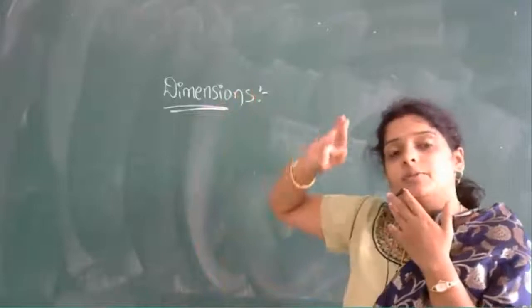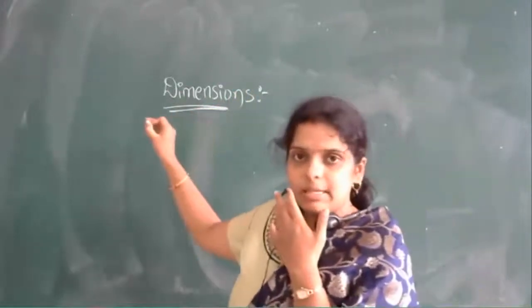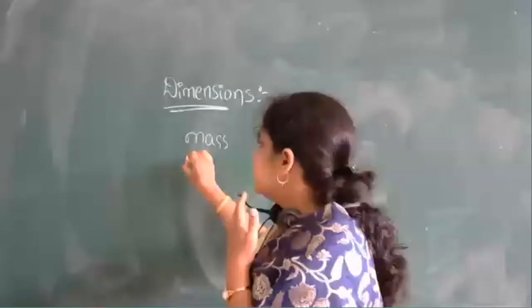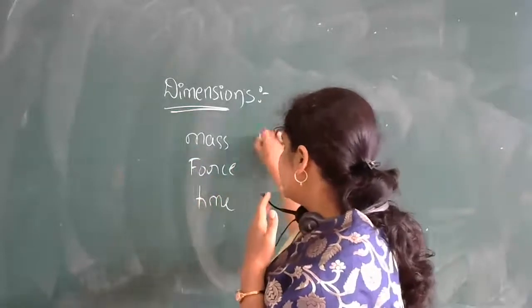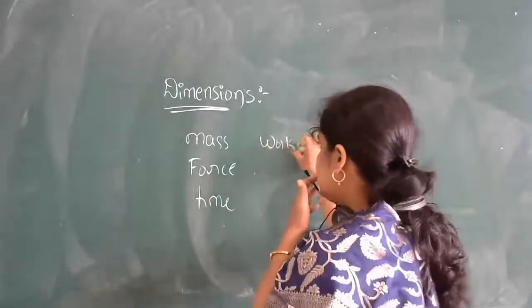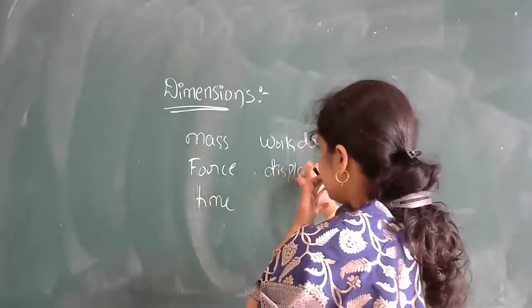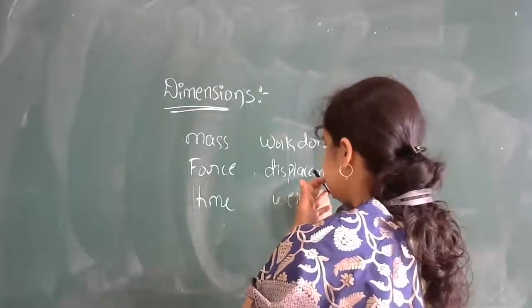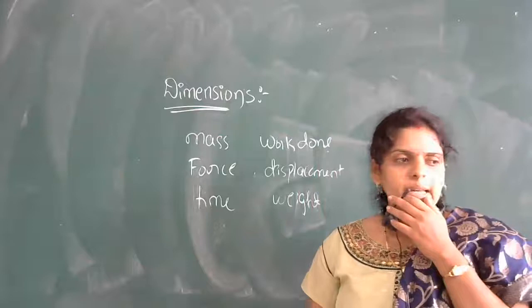Here, the physical quantities. Physical quantity means what? You know, so many physical quantities like mass, then force, time, work done, then displacement, weight, pressure, then momentum. You can take any physical quantity.